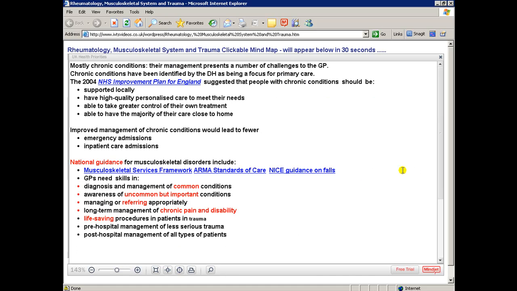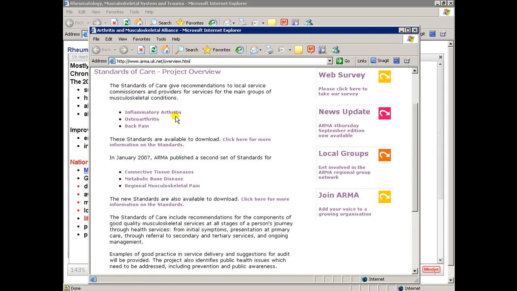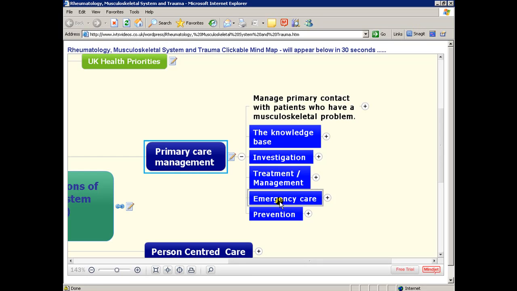In the UK health priorities, the NHS improvement plan for England forms a link from there and talks about people with chronic conditions and how the NHS is coordinating its response. And many may not be familiar with the ARMA standards of care, which focuses on various conditions and are downloadable from this site.